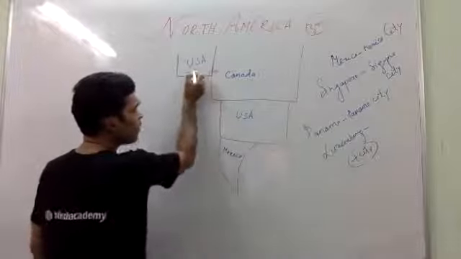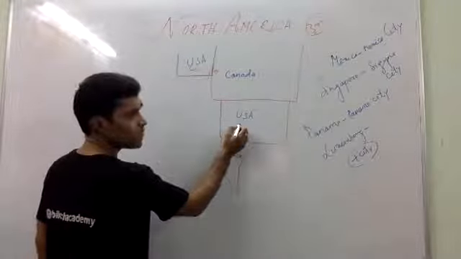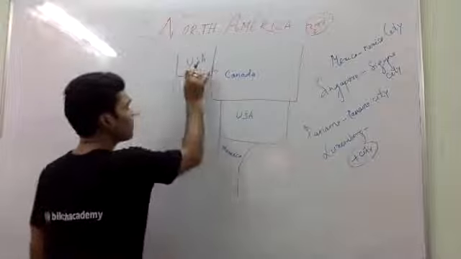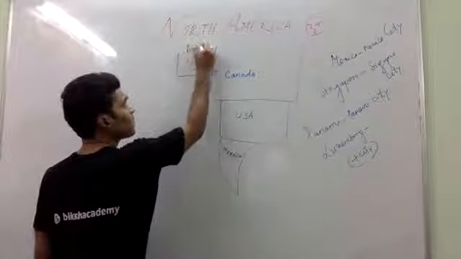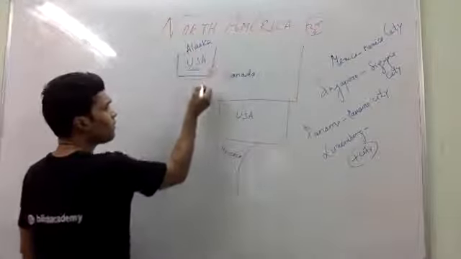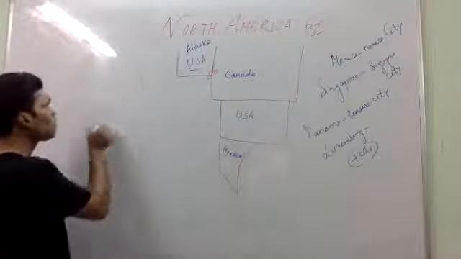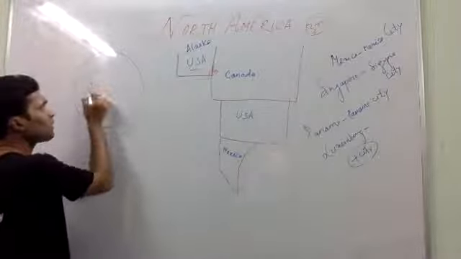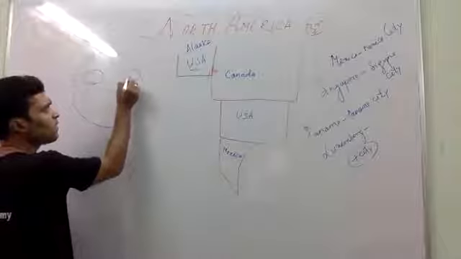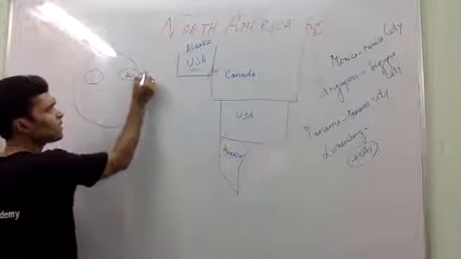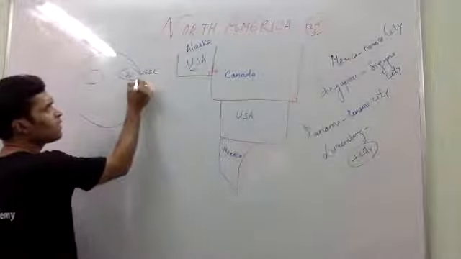And USA, why is it USA here and this is USA? You just try to understand. This one is called Alaska. Actually, if you look at the globe, you will find that North America is here, and this one Asia, and Russia is here, former USSR.